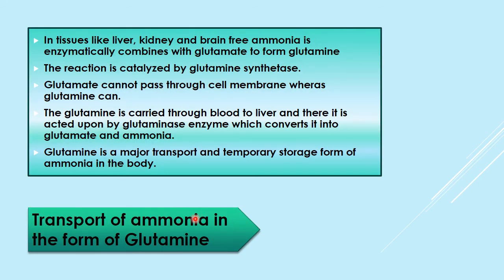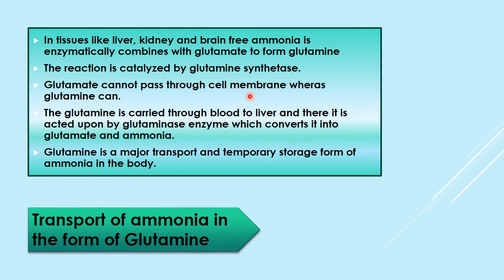Now transport of ammonia in the form of glutamine. How is glutamine formed? In tissues like liver, kidney and brain, free ammonia is enzymatically combined with glutamate. All the ammonia liberated is combined with glutamate to form glutamine, and this reaction is in the presence of glutamine synthetase.